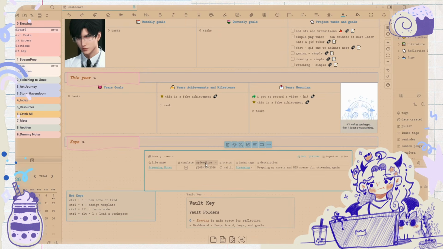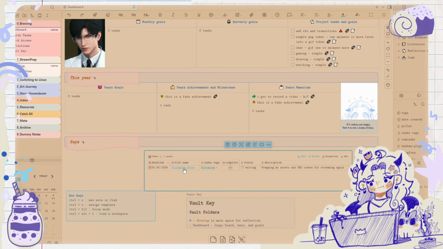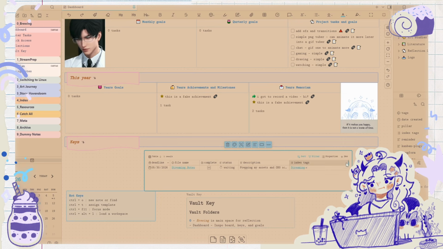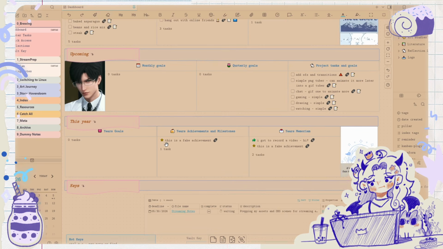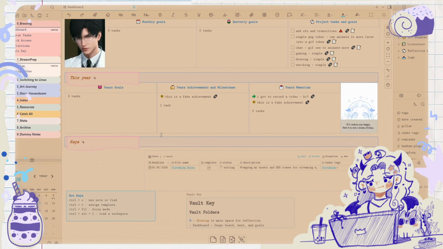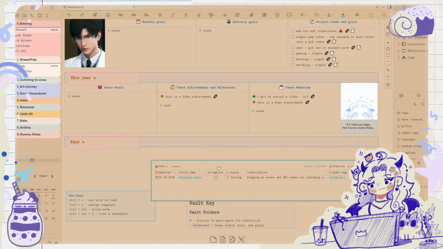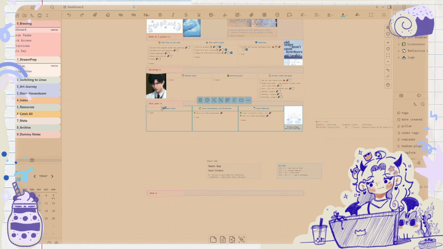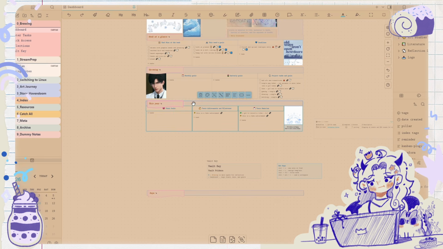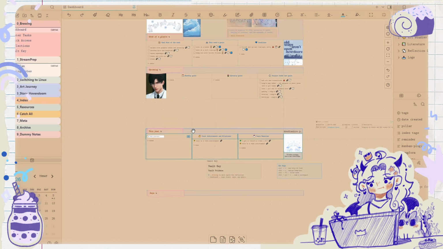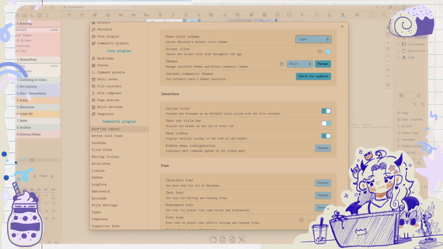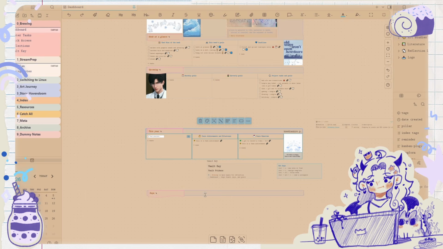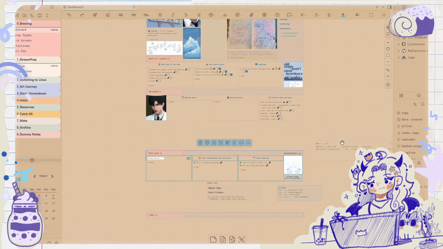Deadline. Do I want the deadline to go first? Streaming notes. Let's put this over here. I think that's good. And I can have this perhaps before the yearly. Honestly, we can switch this stuff out. I think there's a way you can group things. I started to use the advanced canvas. Oh, that was another new thing. Advanced canvas. That's a new plugin I have because I use the canvas setting so much.